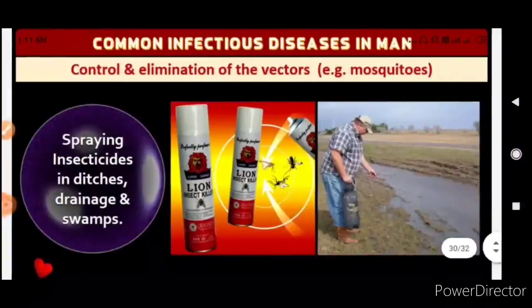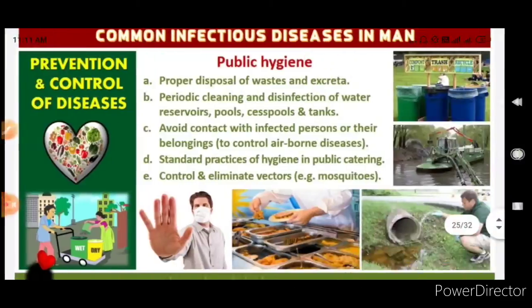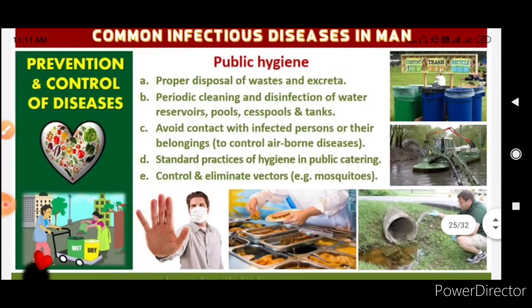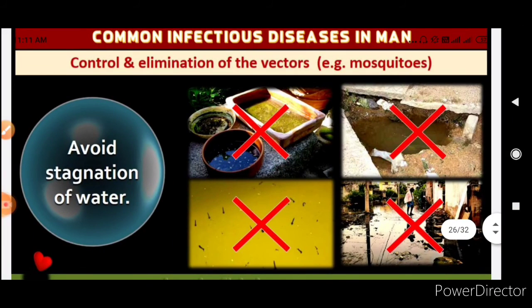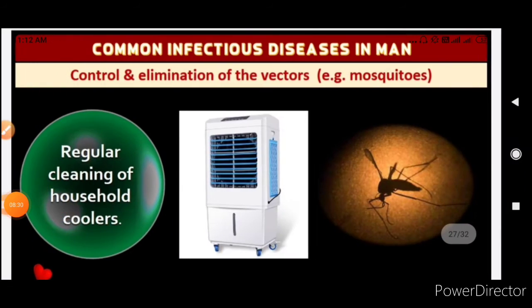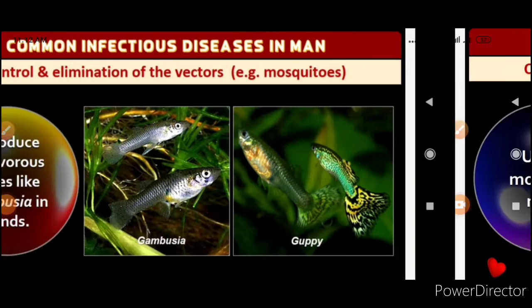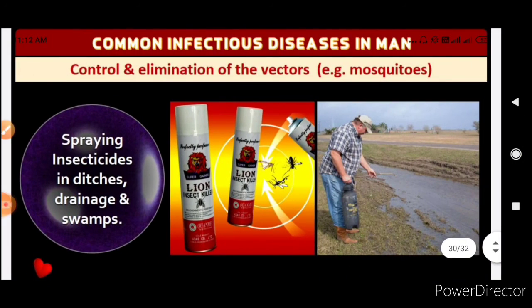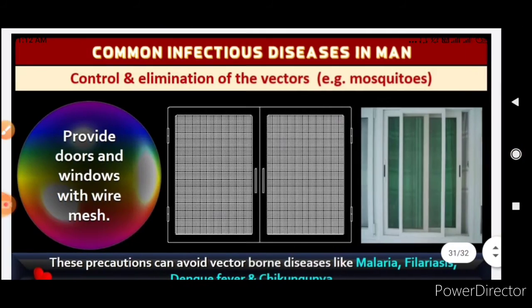So the basic hygiene practices are: we can keep our body clean and use clean drinking water. Public hygiene is also important. Then we can eliminate the vectors by avoiding stagnation of water, regular cleaning of household coolers, use of mosquito nets, introducing larvivorous fishes like Gambusia in the ponds, spraying insecticides in ditches, drainage, and swamps, and providing doors and windows with wire mesh.